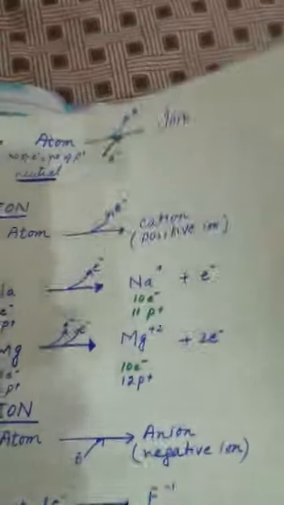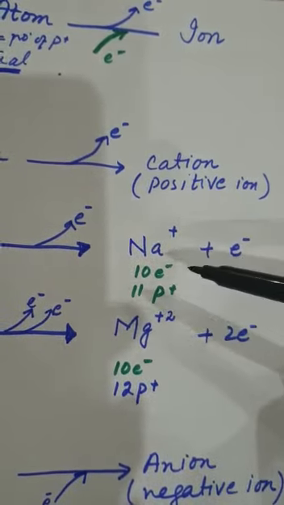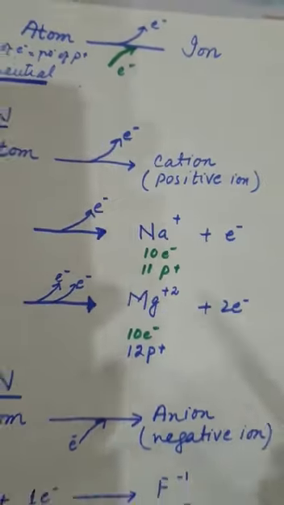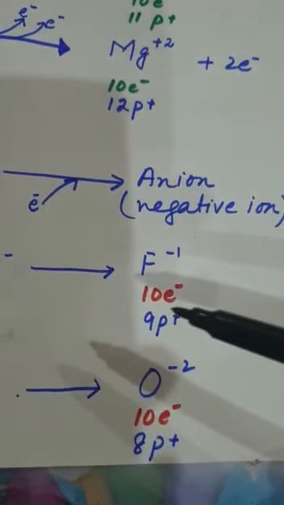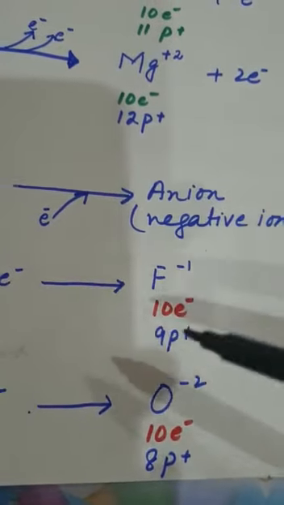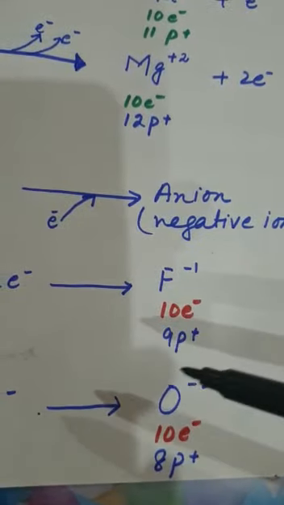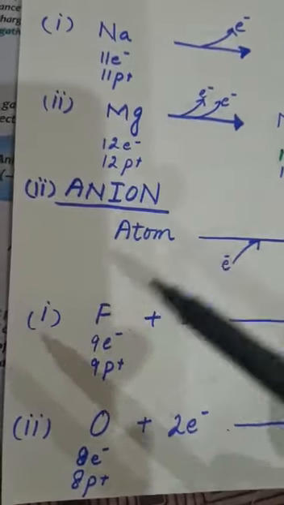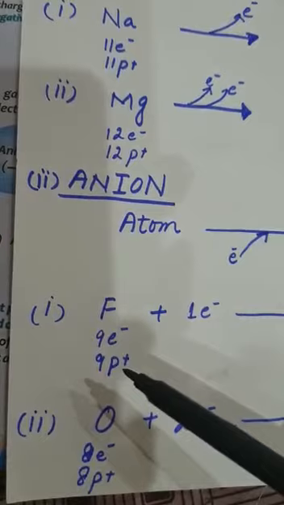So you will notice that in the case of a cation, the number of electrons and protons are different from one another. Similarly, in the previous lecture, we discussed that in the case of an anion, the number of electrons and the number of protons are not equal. They are different from one another. And in the case of atoms, the number of electrons and the number of protons are equal.